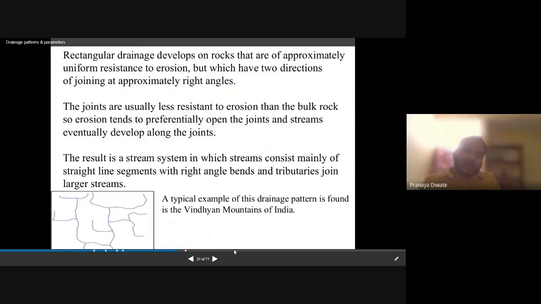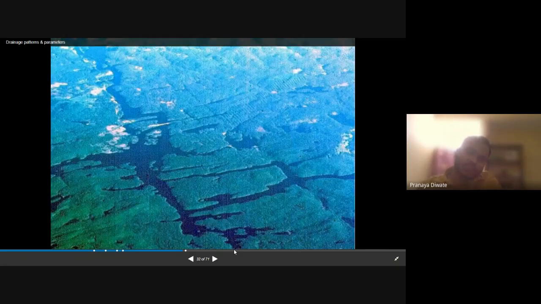So in a rectangular pattern, mostly the streams are joined at right angles. This is how a rectangular drainage pattern looks.